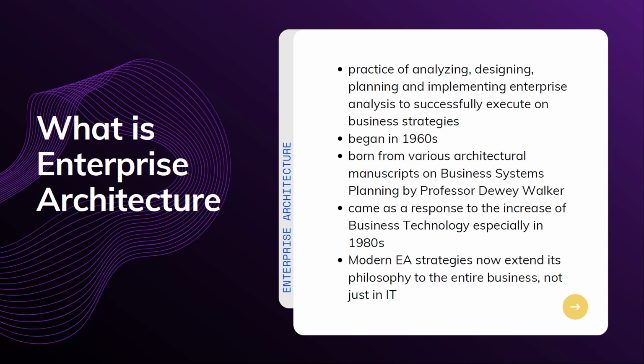So modern EA strategies now extend this philosophy to the entire business, so not just IT, to ensure the business is aligned with digital transformation strategies and technological growth. So EA is especially useful for large businesses going through digital transformation because it focuses on bringing legacy processes and applications together to form a more seamless environment.